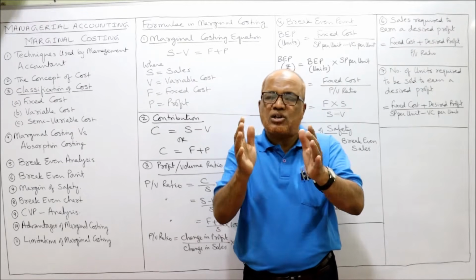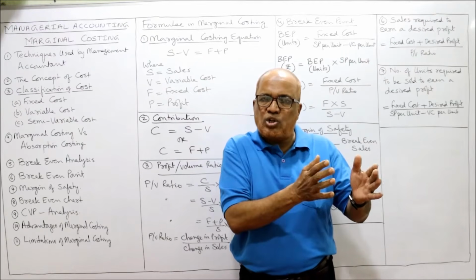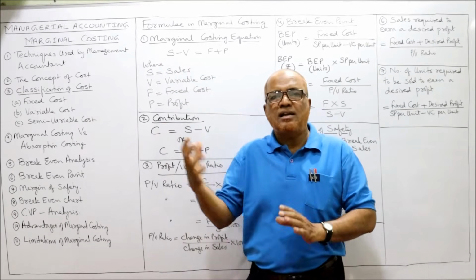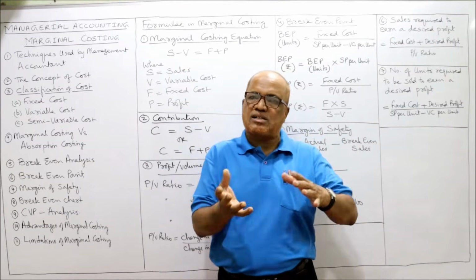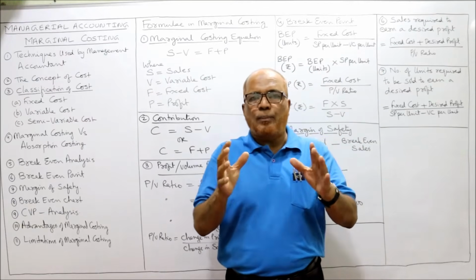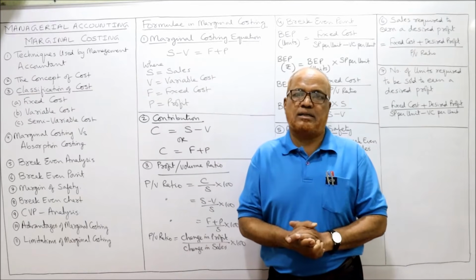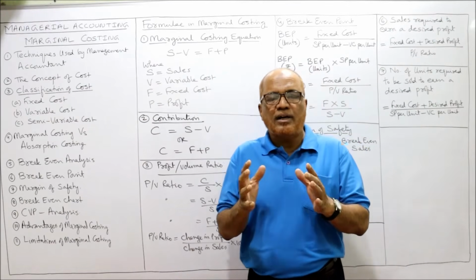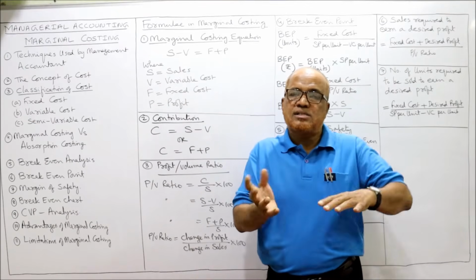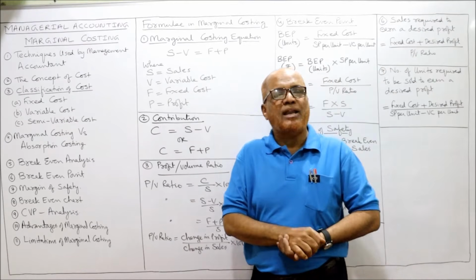So ultimately, the success of the business depends on the decision making of the management, and the decision making of the management depends on the information provided. So managerial accounting is a branch of accounting which is concerned with supplying the necessary information to the management. The person in charge of this managerial accounting is the management accountant. The management accountant has to apply a number of techniques in order to supply the necessary information as and when it is required by the management.